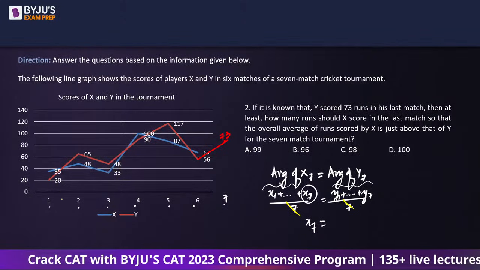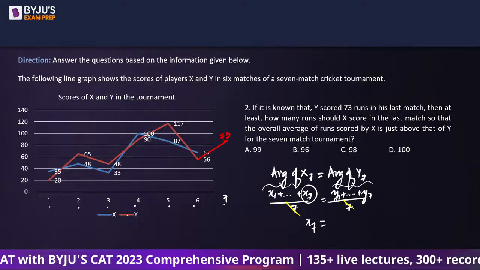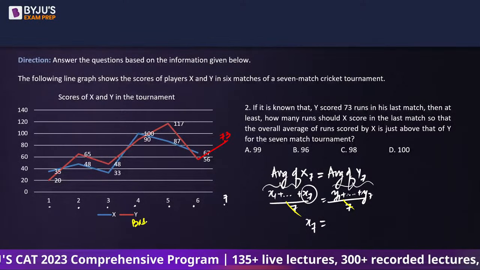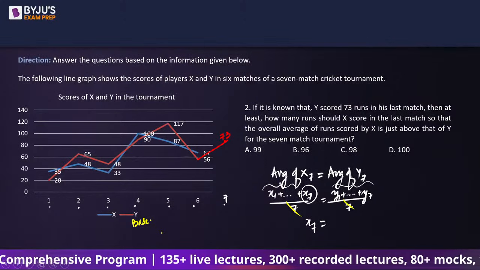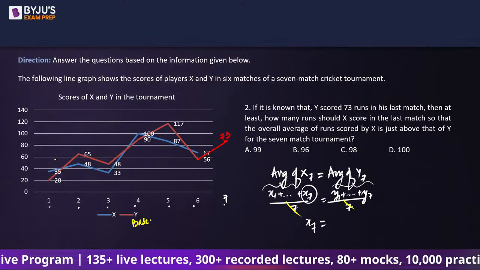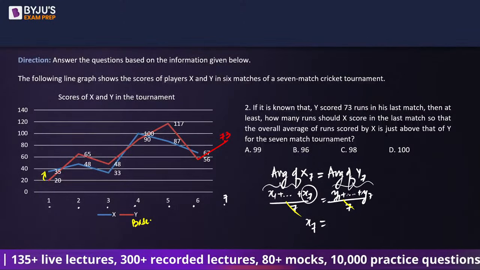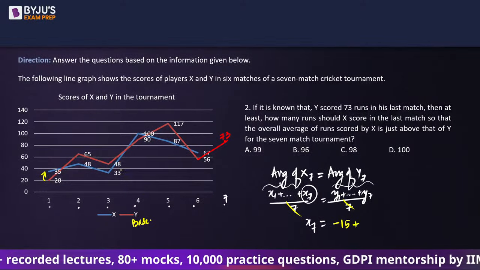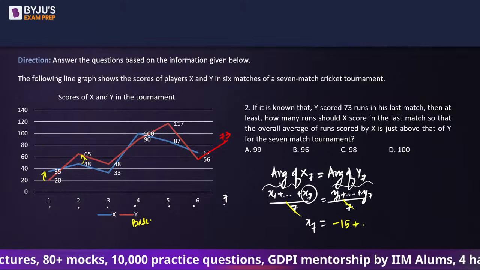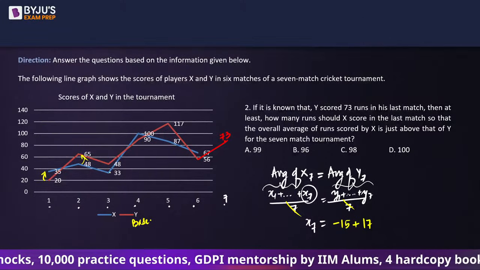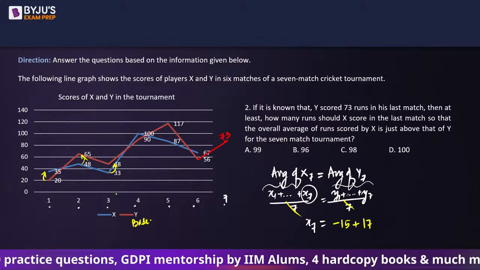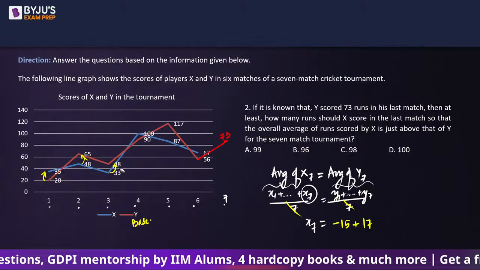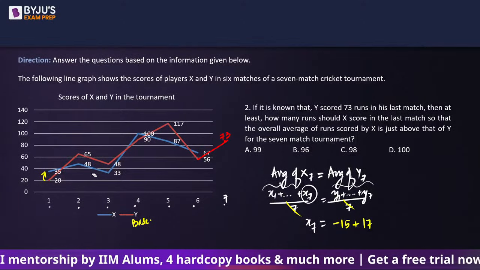I will take y as the base and see the deviation, how much x is less or more with respect to y. So here this is 15 less. In the next one this is 17 more. In the next one, okay, vice versa, because we are looking at red to blue.